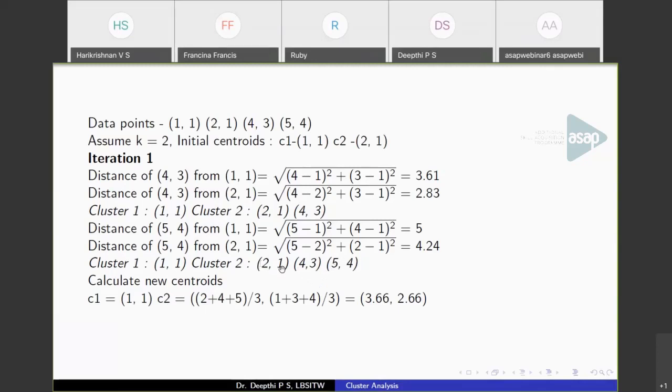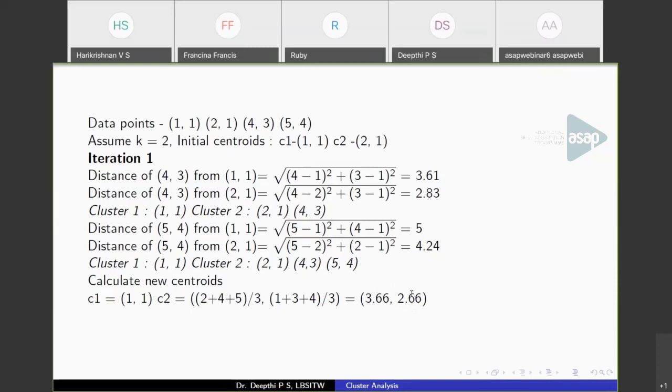The mean will be: add the x values together and take the average. So (2 plus 4 plus 5) by 3 is the x coordinate, and (1 plus 3 plus 4) by 3 is the y coordinate. So you'll get the value like this, 3.66 and 2.66. So this is the new centroid you get at the end of iteration 1.